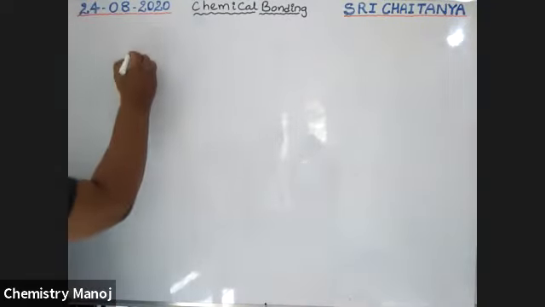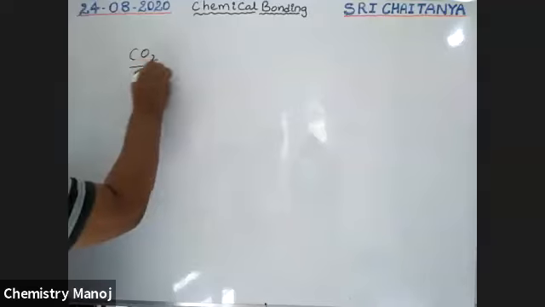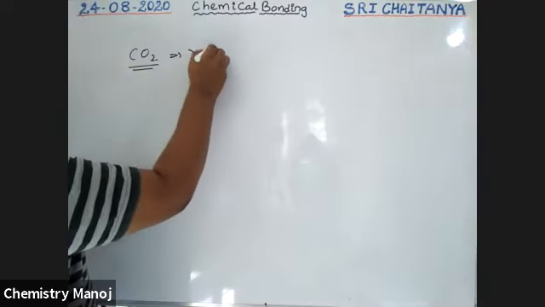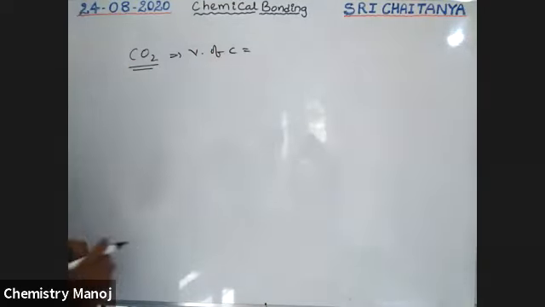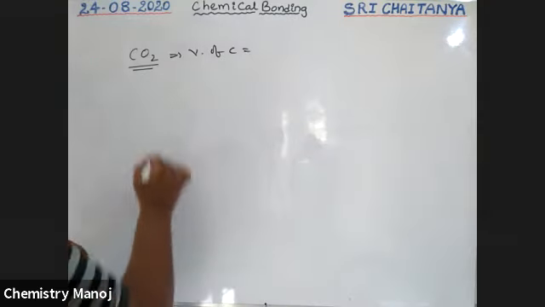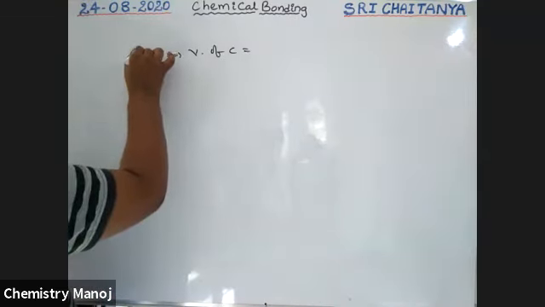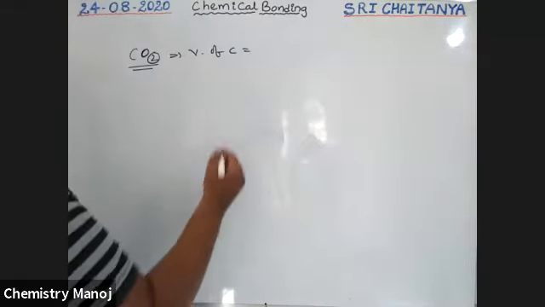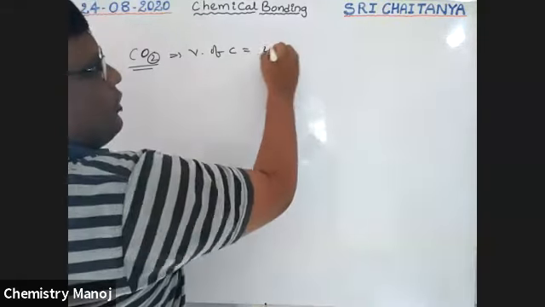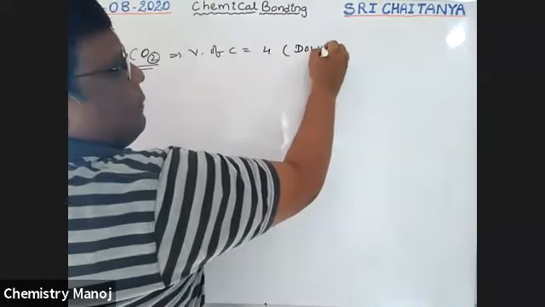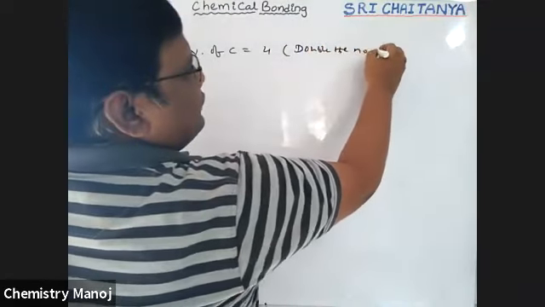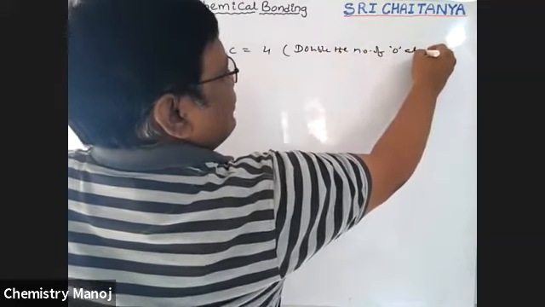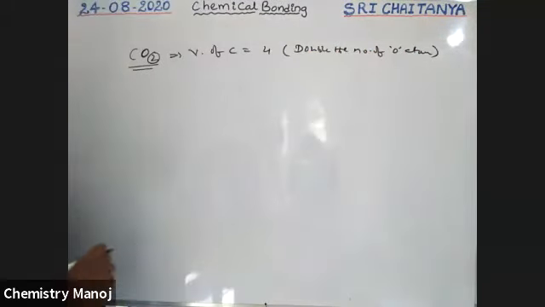See here, carbon dioxide. What is the valency of carbon in this compound? Here carbon is connected with two oxygen atoms, so we should explain with respect to oxygen. Valency of carbon is double the number of oxygen atoms, so here valency is expressed with respect to oxygen, boys.